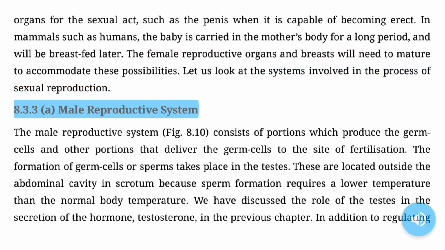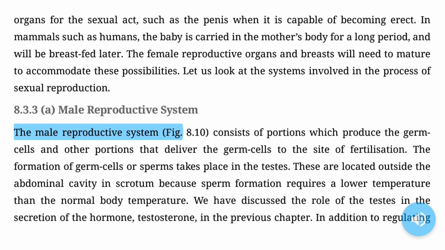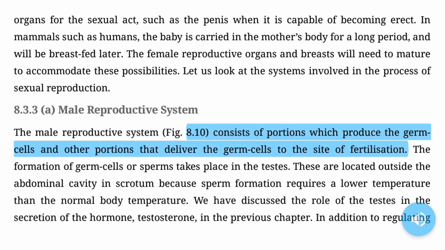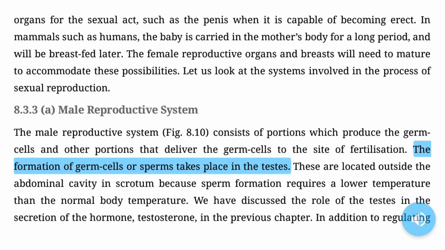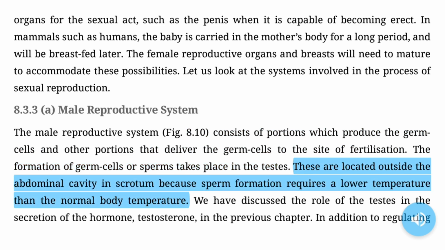8.3.3 A male reproductive system. The male reproductive system (Fig. 8.10) consists of portions which produce the germ cells and other portions that deliver the germ cells to the site of fertilization. The formation of germ cells or sperms takes place in the testes. These are located outside the abdominal cavity in the scrotum because sperm formation requires a lower temperature than the normal body temperature.